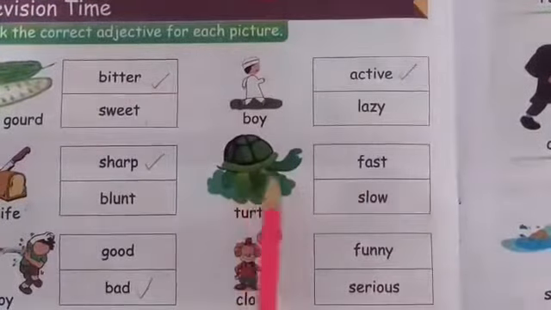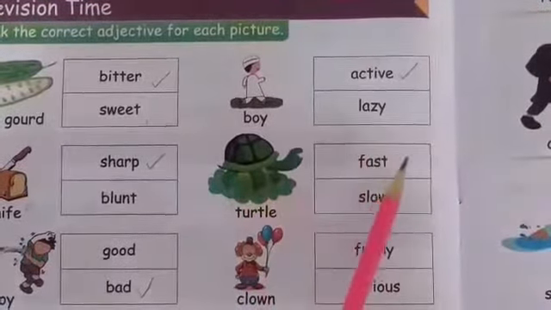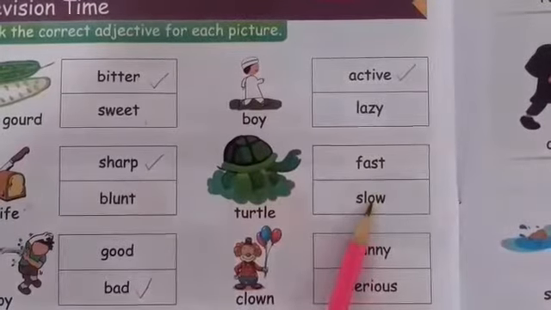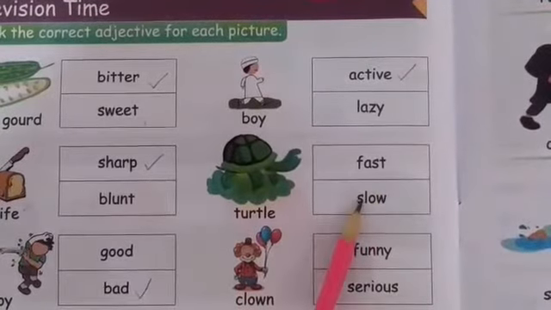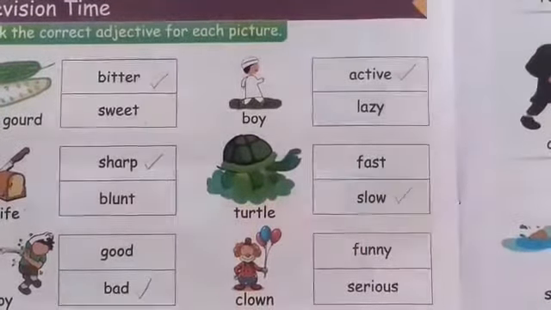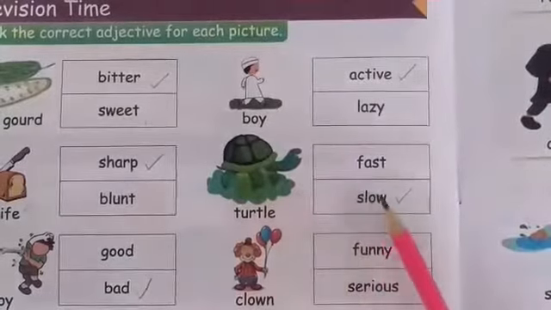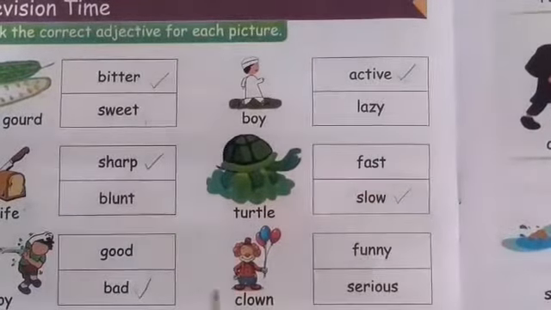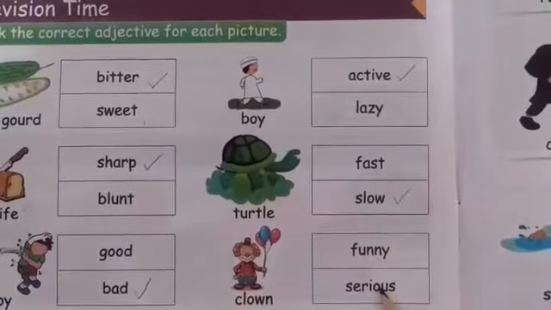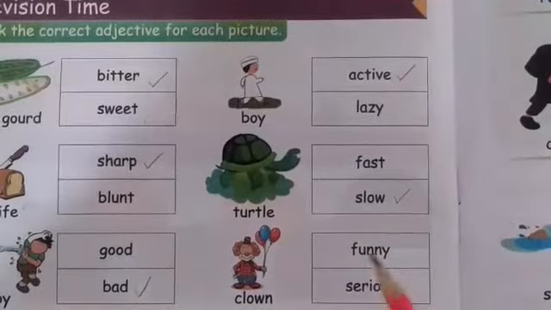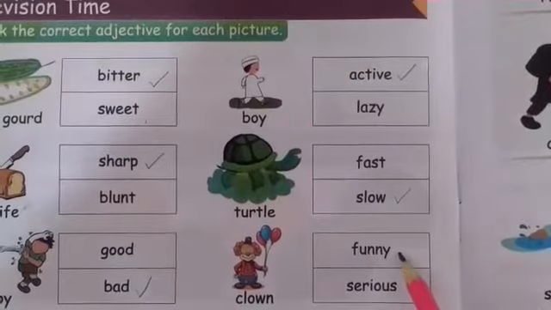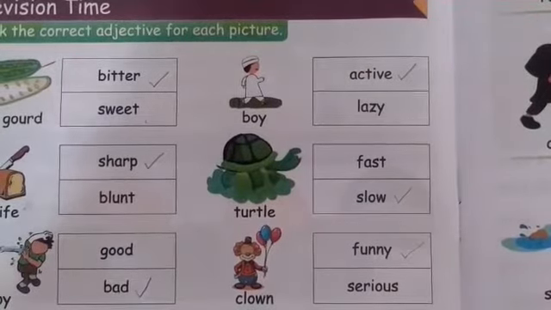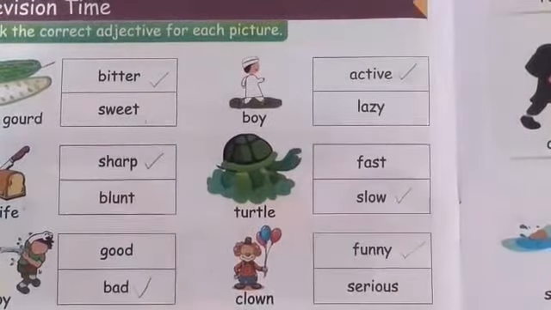Yes, here we have a turtle. And is the turtle fast or slow? Yes, the turtle is slow. So take slow. Now look at the next one, it is a clown. And is the clown funny or serious? Yes, the clown is funny. So we are going to take funny. In the same way, you have to practice at home and do your work neatly.